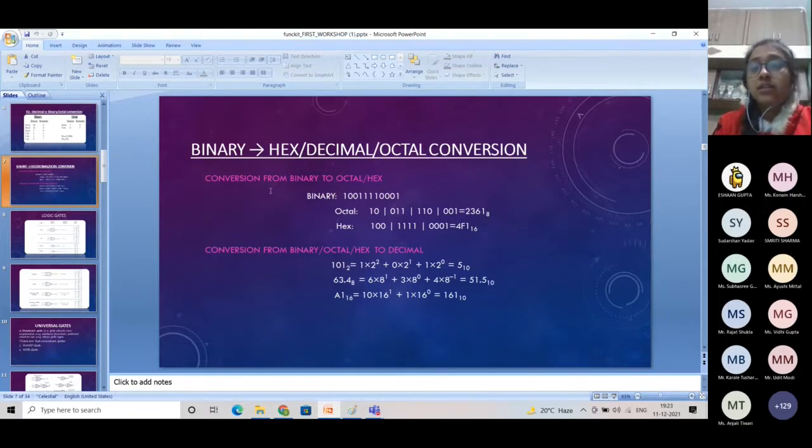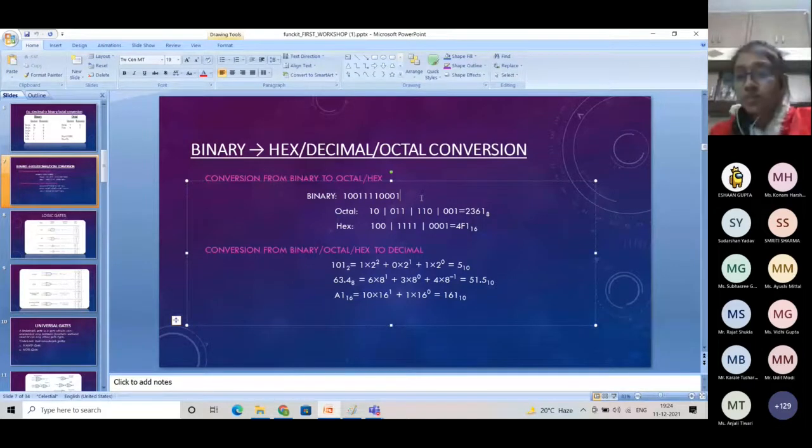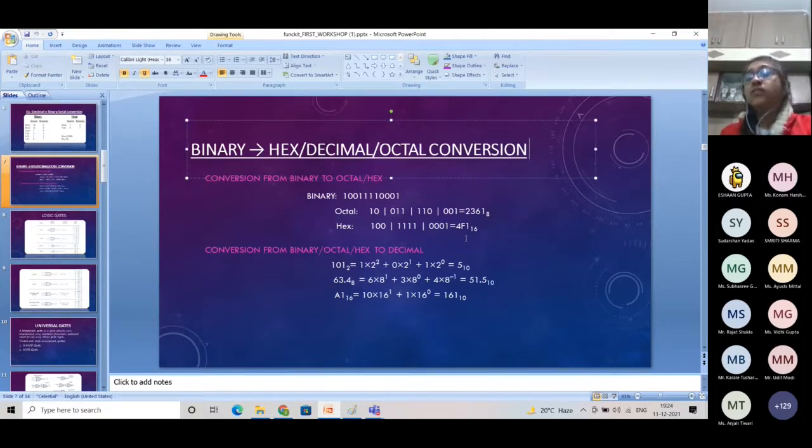Now we will see the conversion of a binary number to a hexadecimal and octal number. First, we will see binary to octal or hexadecimal. You all have studied binary numbers. One thing that you know is that if we have to represent 8 digits, we can easily represent them with 3-bit binary numbers, because if we take the max 3-bit binary number, it is 111, that means 7, and we will represent each number from 0 to 7 with 3-bit binary digits.